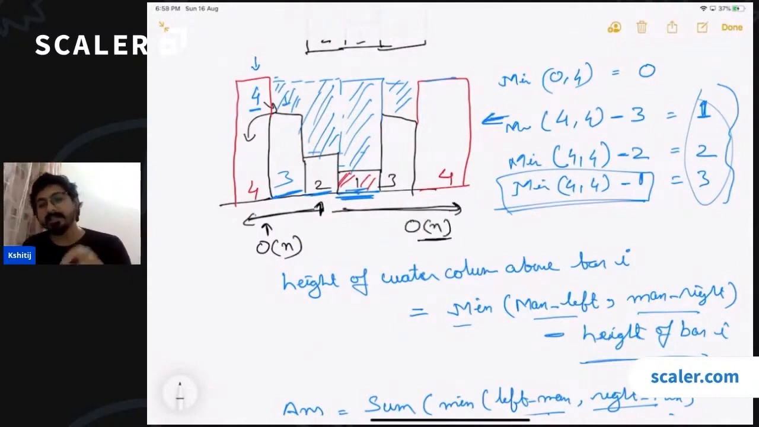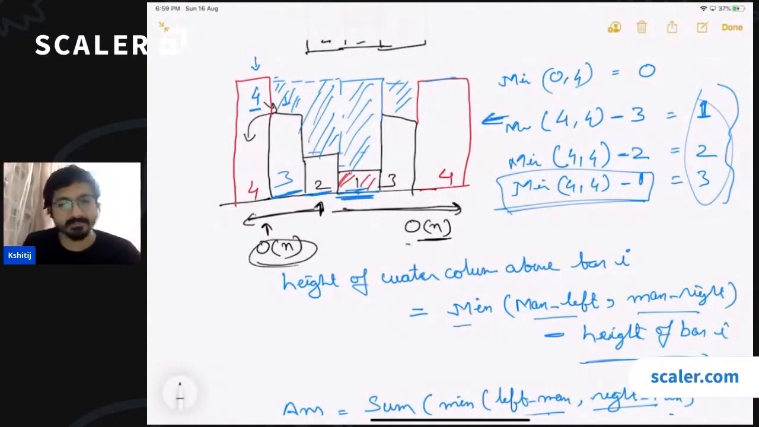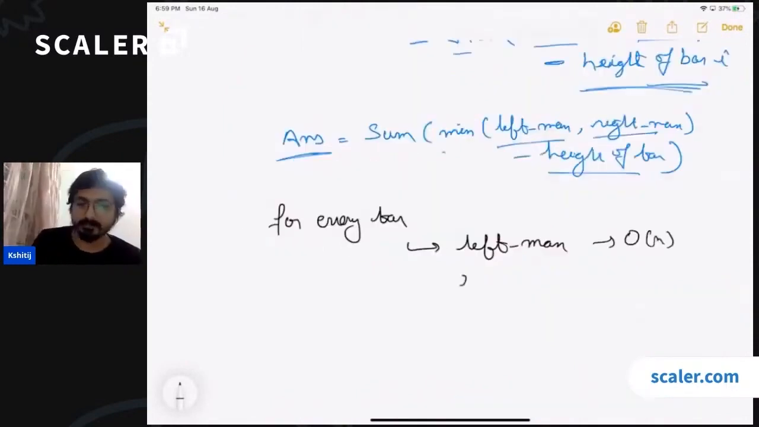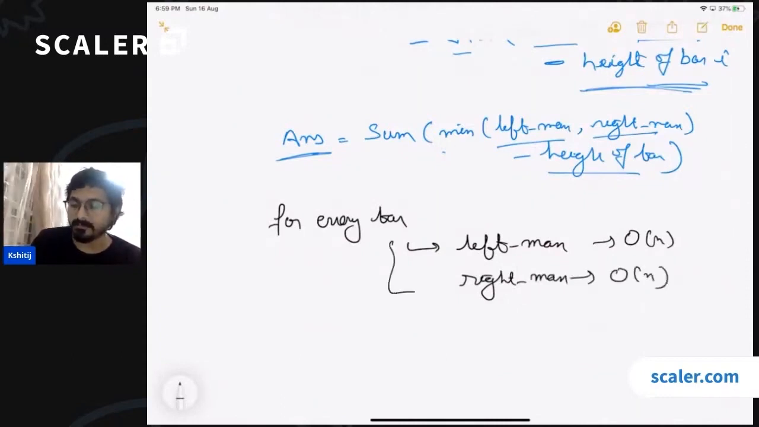So to calculate the water column above each and every bar, we are doing an order n operation, because these two are going to get added, right? And we are going to do this operation for each and every bar. There are n bars in total. If there are n bars and for every bar our calculation requires order n time, what is going to be the total time complexity? So there are n bars. For every bar, we are going to do order n operations. So the total time complexity is going to be order n squared.